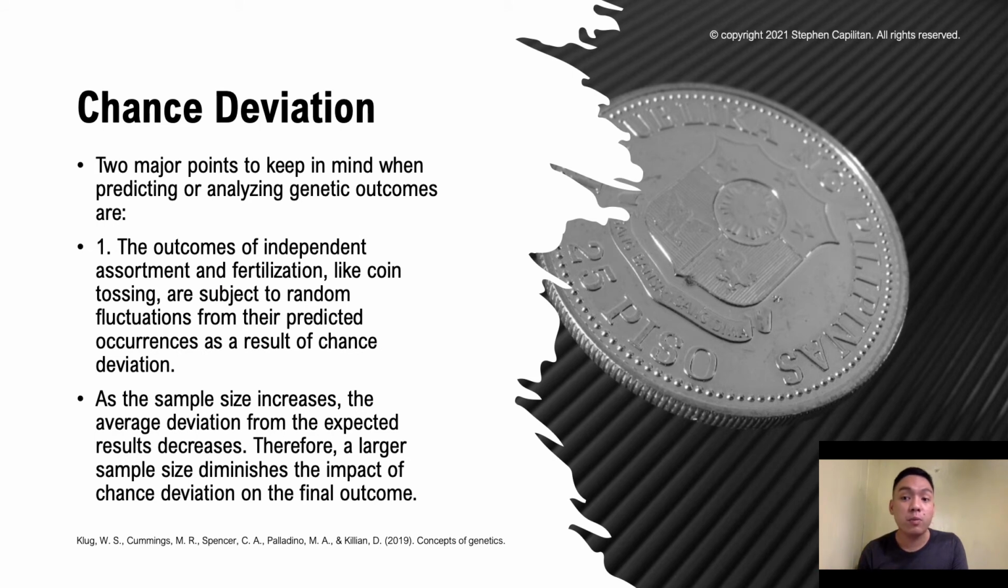And there are 2 major points that we should keep in mind when predicting or analyzing genetic outcomes. The first one is that the outcomes of independent assortment and fertilization, like coin tossing, are subject to random fluctuations from their predicted occurrences as a result of chance deviation. And as the sample size increases, the average deviation from the expected results also decreases. Therefore, a larger sample size diminishes the impact of chance deviation on the final outcome. And it's very true when you are gathering data.